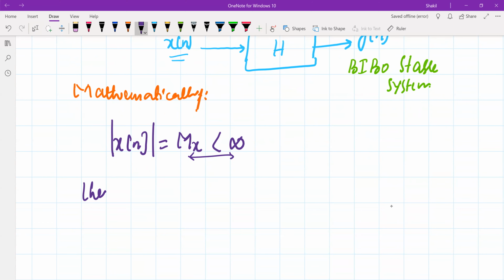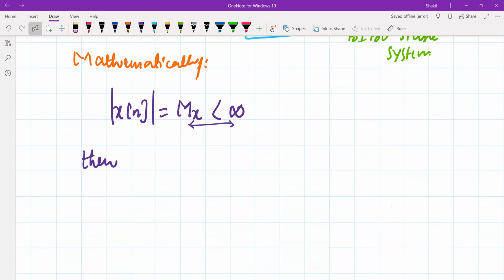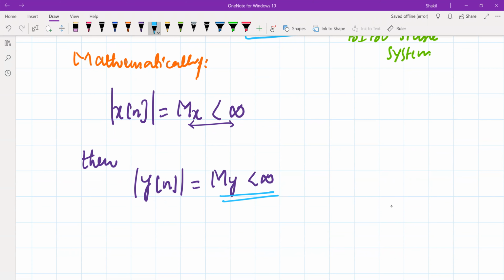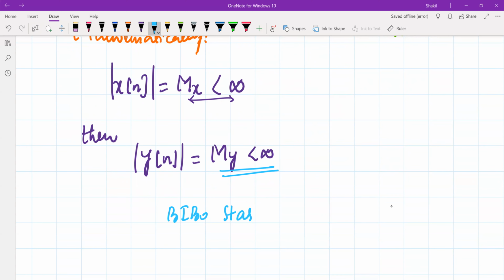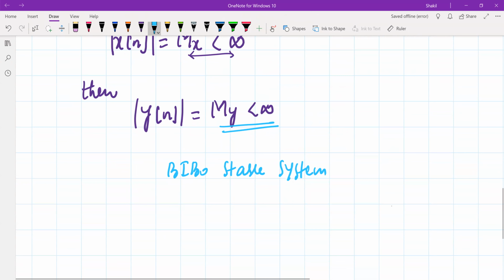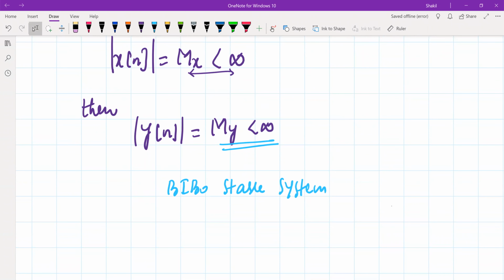Then the output for this system whose input is x of n, if the maximum value of this output is, let's call it M_y, and this is also finite, we write finite again using this. So if M_y is also a finite quantity, then this system is a bounded input, bounded output stable system. So this is a BIBO stable system. This is the definition used to check whether the system is stable or not.